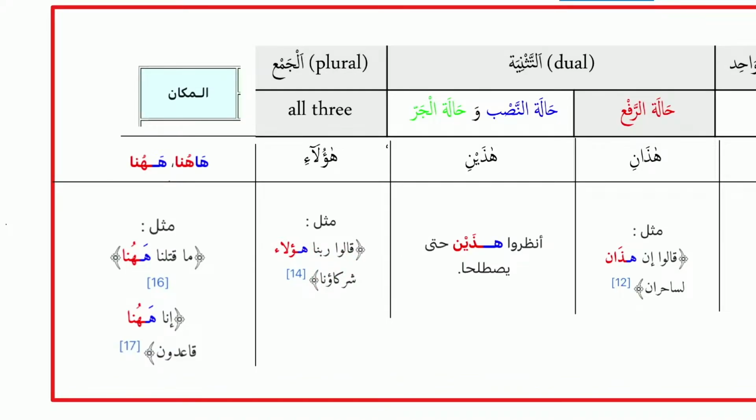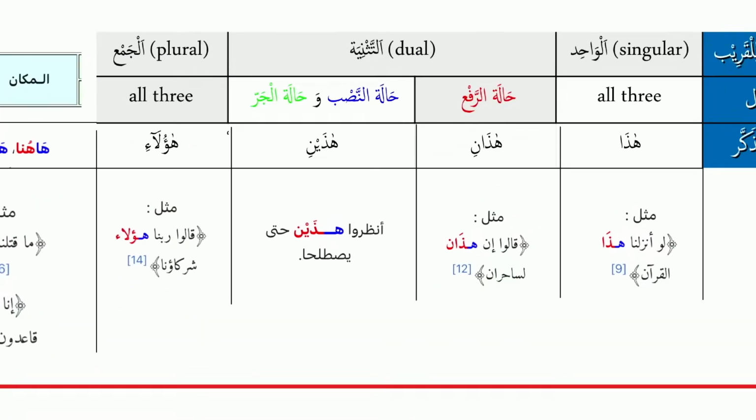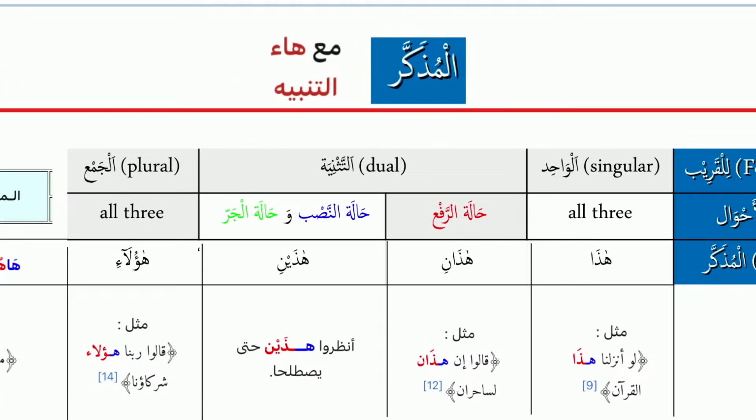Similarly, there are some isharat which are for makan. And they also come with the ha and without the ha. So, like for example, huna, or you can say ha huna. Okay? You can say huna, or you can say ha huna. Ha huna. Okay? Ma qutilna ha huna. Inna ha huna qa'idun, which mean here. Okay? So this is only isharat of the muzakkar qarib.